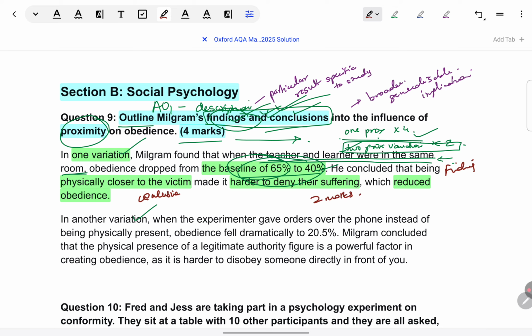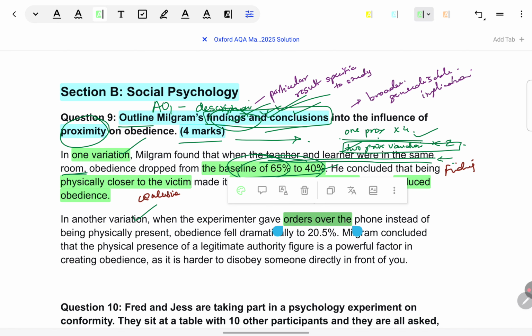For the remaining 2 marks, a second variation is given. Also, just keep in mind, the very purpose of doing these variations by Milgram was to see what factors can increase or decrease obedience. That is why also it's very important to compare to baseline, because without that baseline reference, there's no understanding what factors are playing a role. Let's look at the rest of the answer. In another variation, the experimenter gave orders over the telephone. This is the telephone variation.